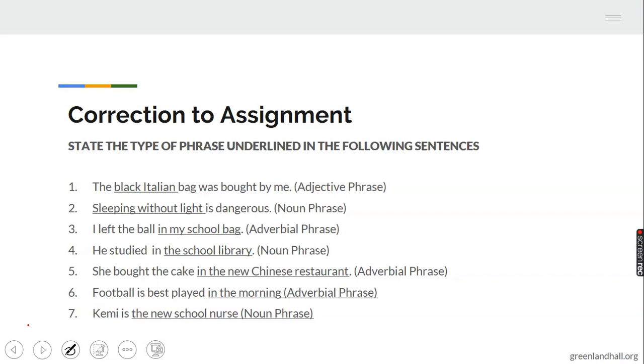Number 5 now. She bought the cake in the new Chinese restaurant. That is an adverbial phrase. The same rule that applies to number 3 applies to that. Number 6, football is best played in the morning. The same rule that applies to number 3 applies to that, making it an adverbial phrase. And lastly, Kemi is a new school nurse. That is a noun phrase. The same rule that applies to number 4 applies to that.